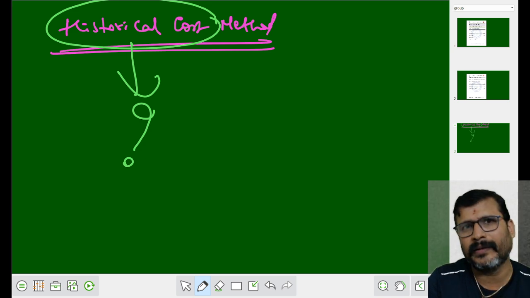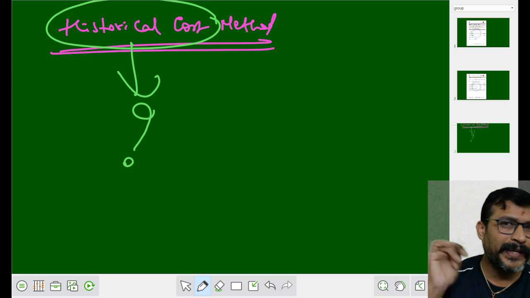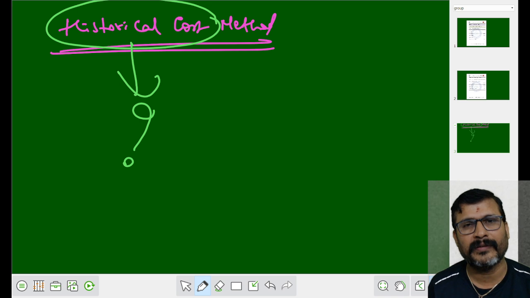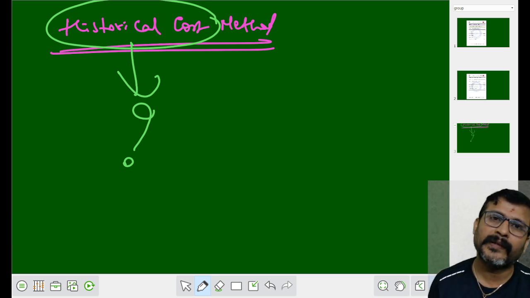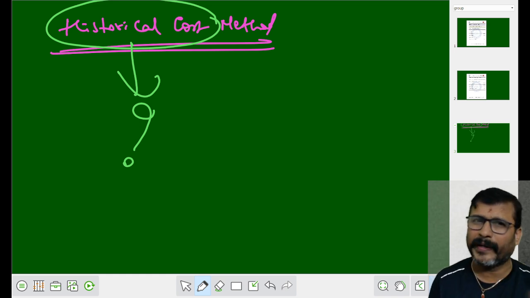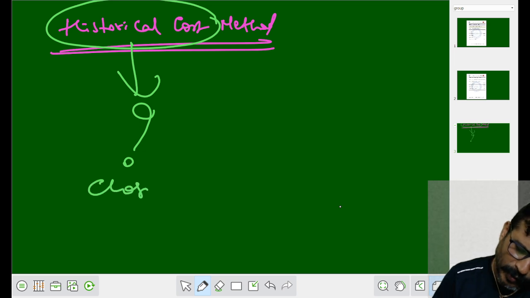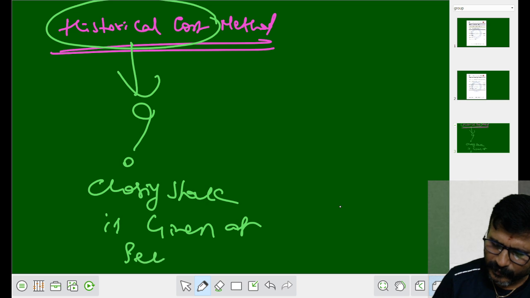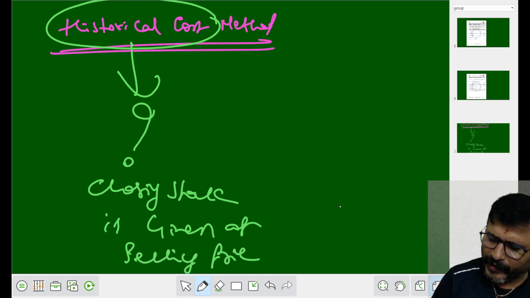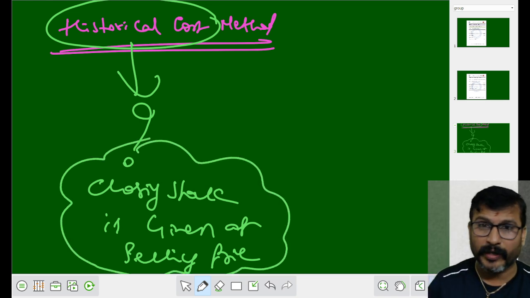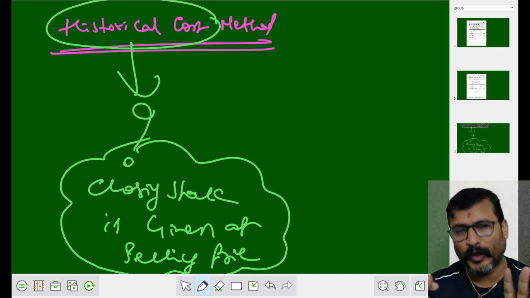I usually inform the students, please make a note of the key points that really help your preparation. This is one among them. When do we have to use the historical cost method? The only clue, my dear students, in your problem: closing stock is given at what price? Selling price. Please make a note of this in your notes, in your keynote.